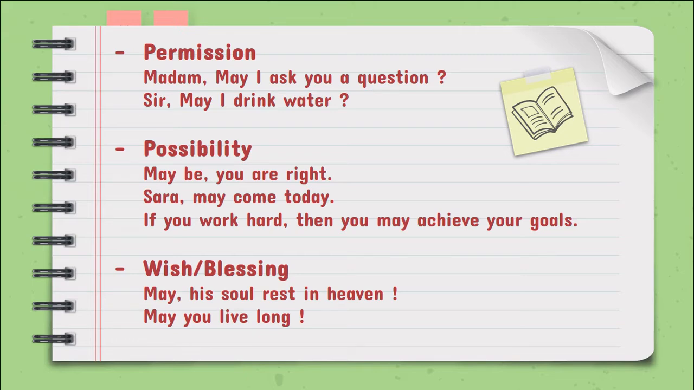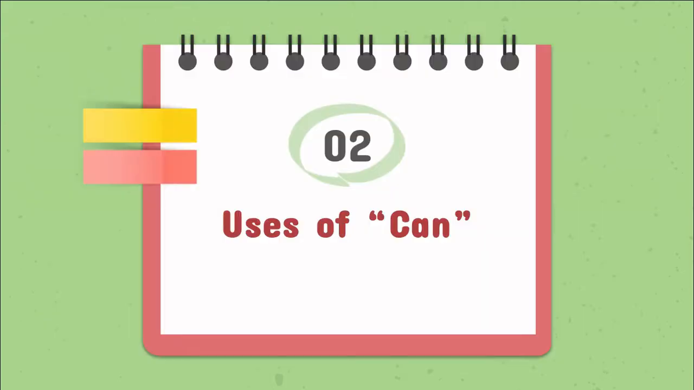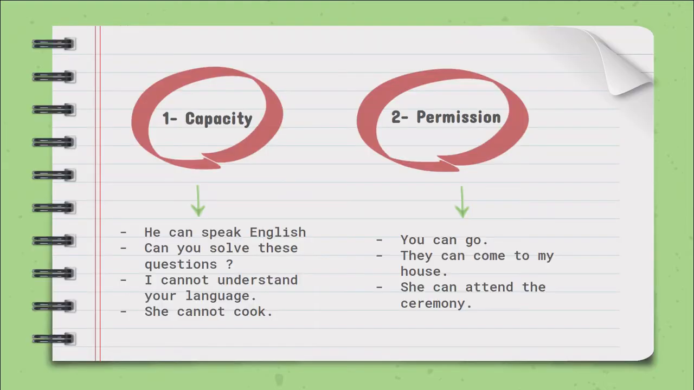Come to the second modal verb, which is can. Let's see the use of can. Can is used to show capacity. For example, he can speak English. It means he has the ability to speak English. Second sentence is, can you solve these questions? It is an interrogative sentence asking about the ability, that is, do you have the ability to solve the questions?